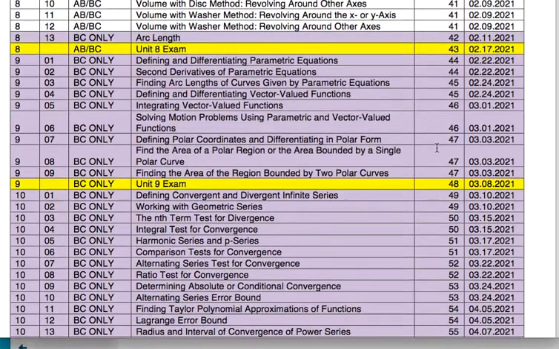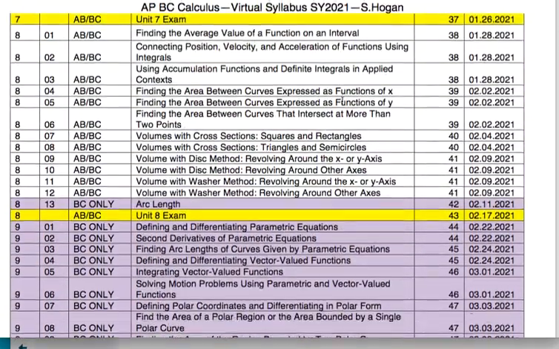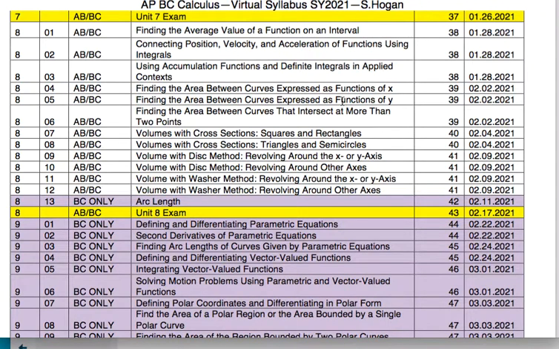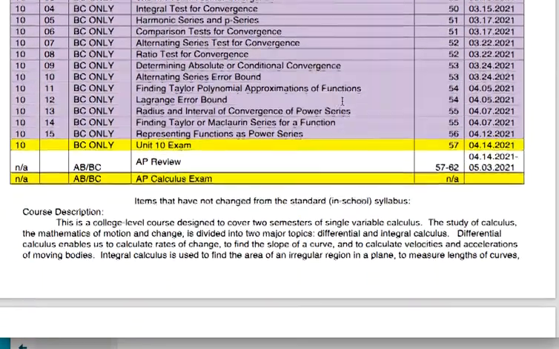But you'll notice all this purple at the bottom. The AB class has way less material than you do. But because the BC exam assesses both AB and BC content, we need to review all of the AB stuff as well. So the purple is the BC only stuff.